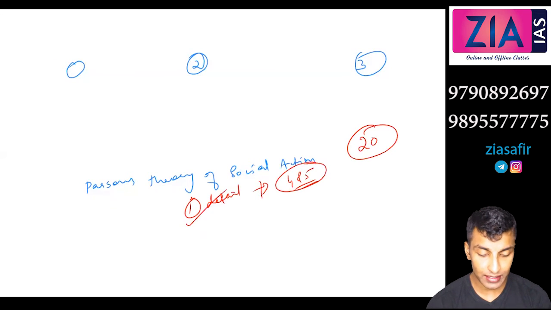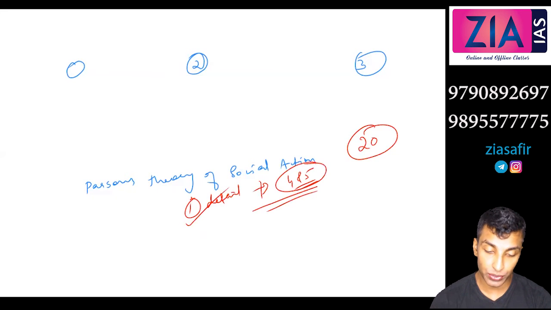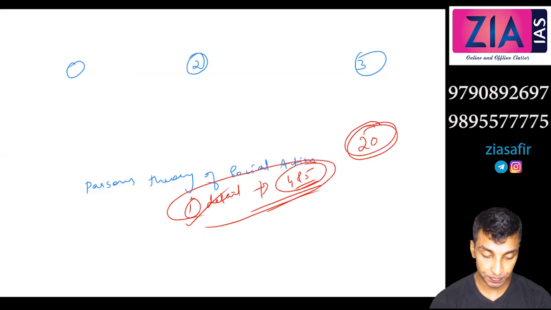And towards the end you can say actions never occur in isolation but in constellation, and that's what Parsons calls action system. And Parsons mentioned 4 types of action system. That will be enough. You don't want to discuss too much about that if it is a 10 marker. But if it is a 20 marker, you talk like this. Similarly, if the question is about theory of social system,